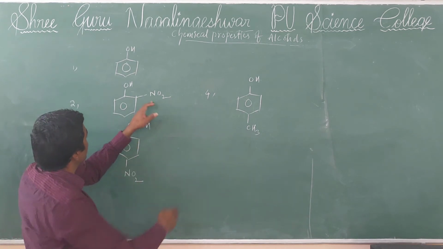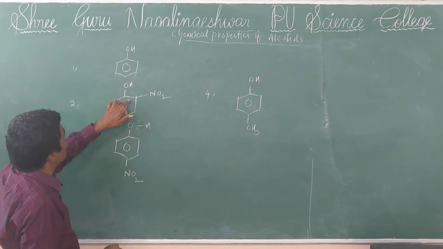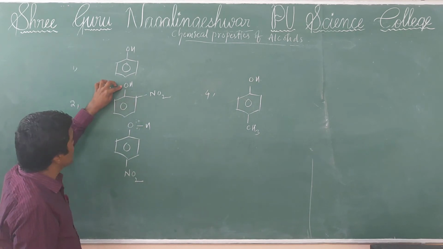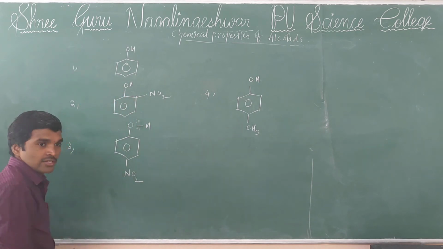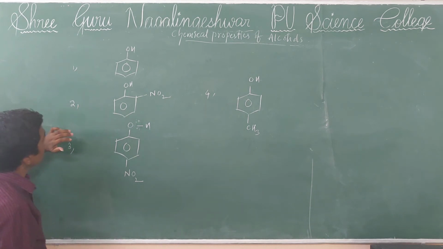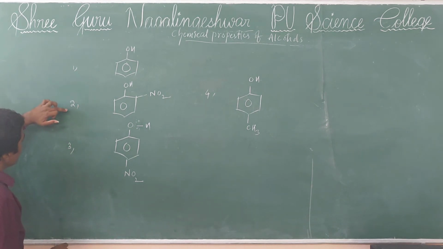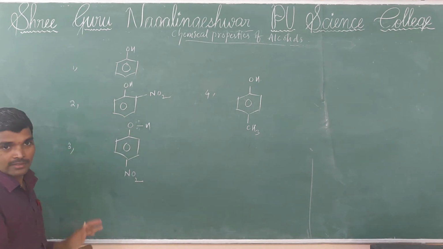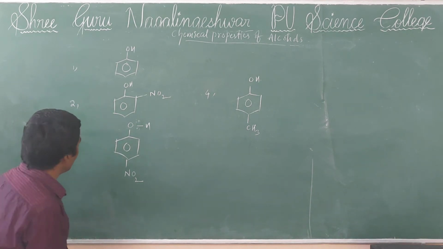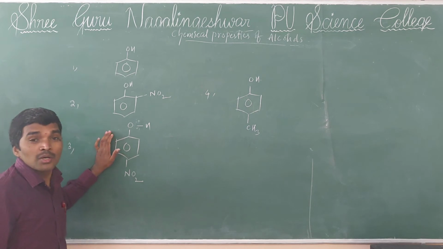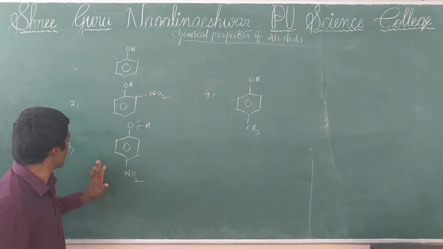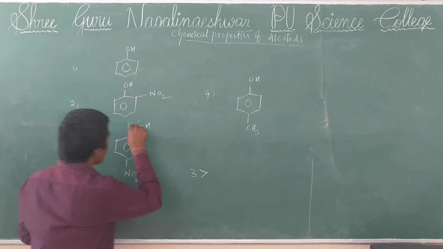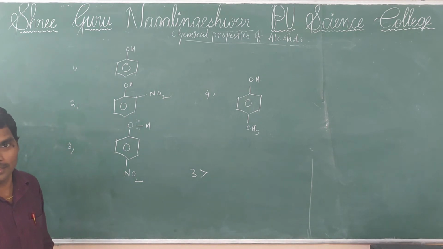Among 2 and 3, which is more acidic? Paranitrophenol, the third one, is more acidic.